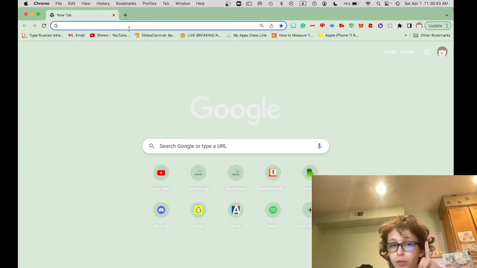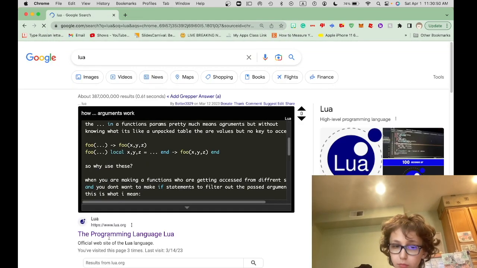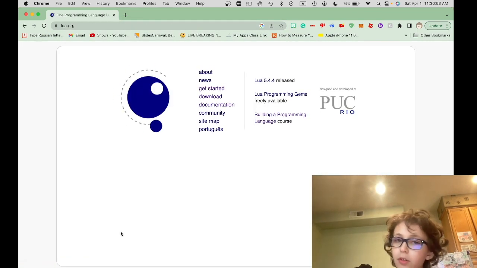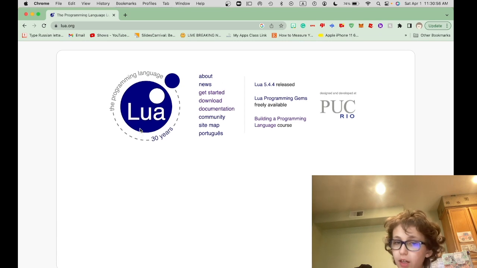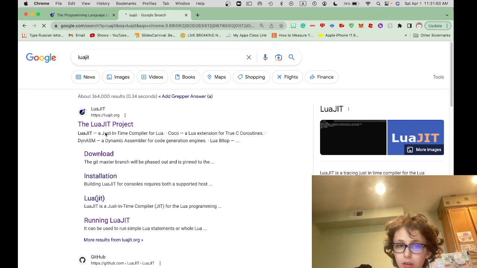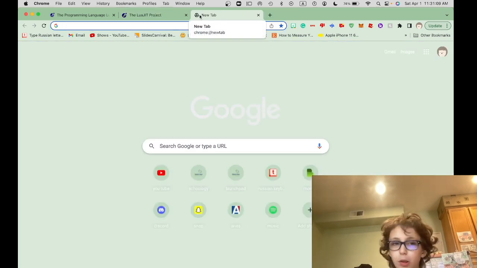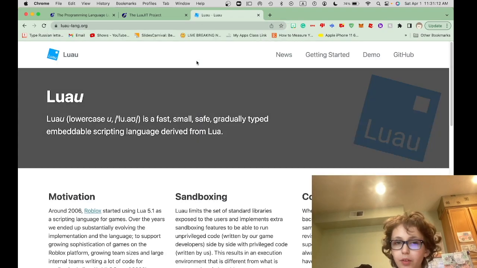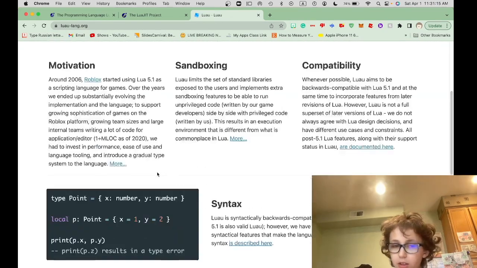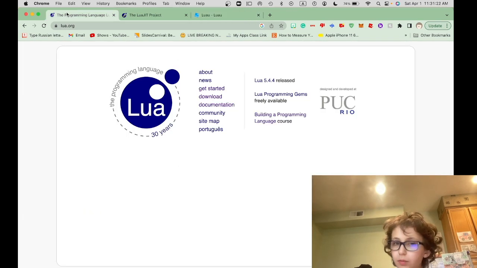The first way is to go to the official Lua website, and they have information on how to download it. This is regular Lua, and it's not very fast, but you can also download it from LuaJIT, which makes Lua faster. And then if you want the Roblox type of Lua, you can download Roblox Lua. It has some extra features like this. But today I'm going to show you this Lua.